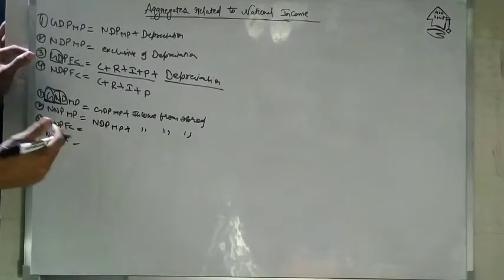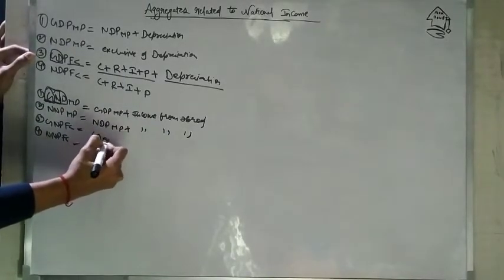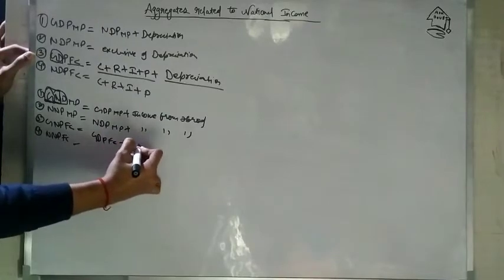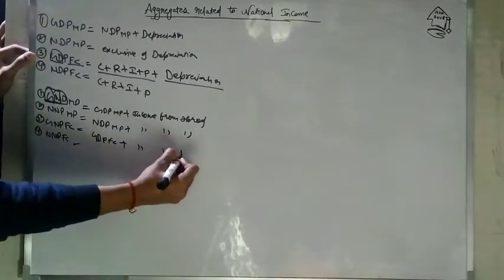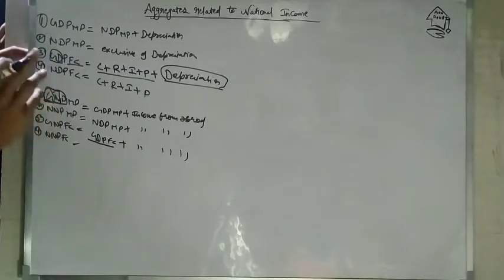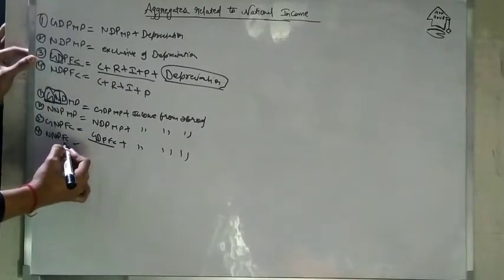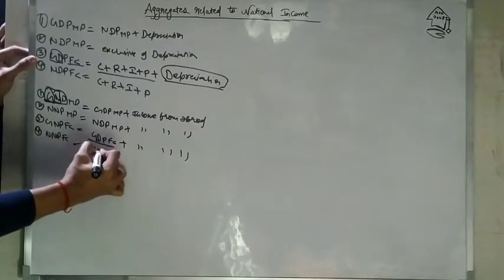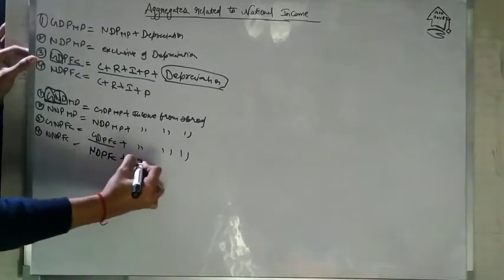In GNP at factor cost also, what will you do? You will add GDP at factor cost plus income from abroad. Now one question will arise in your mind: in the case of GNP at factor cost, will it include depreciation? Yes, because GDP at factor cost includes depreciation, so depreciation will automatically be added in GNP at factor cost. In the case of NNP at factor cost, we will add NDP at factor cost plus income from abroad.